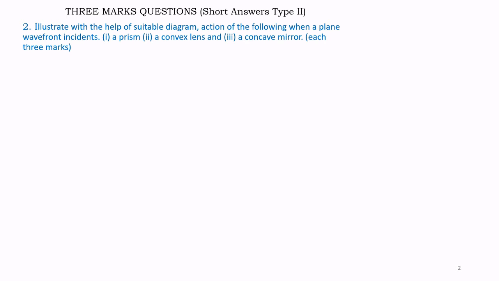Next question. Illustrate with the help of a suitable diagram the action of the following when a plane wavefront is incident: number 1, a prism, number 2, a convex lens, and number 3, a concave mirror.